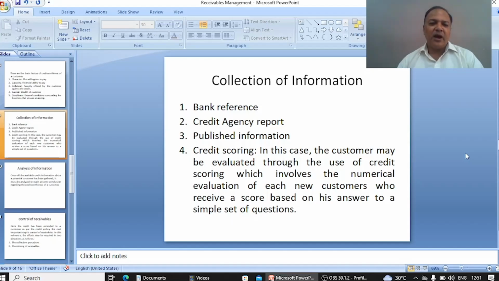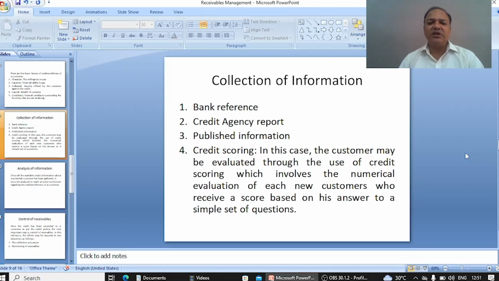It means, can we give credit to a particular firm or not, and how much amount can be granted to a particular organization. This type of decision may be taken quickly by the banker if they take the help of a credit agency report.